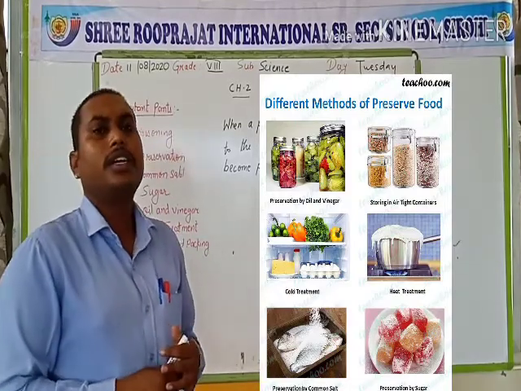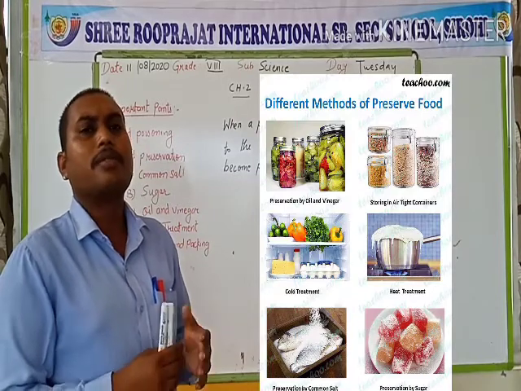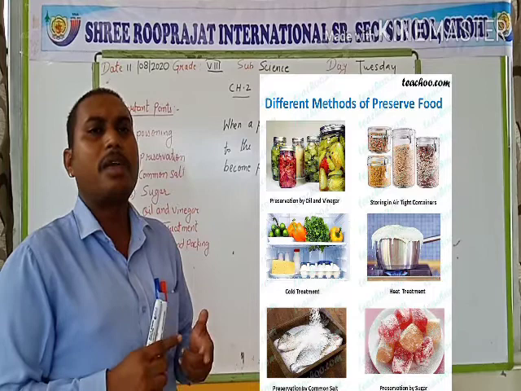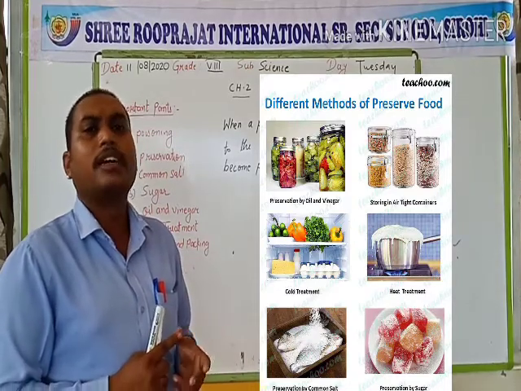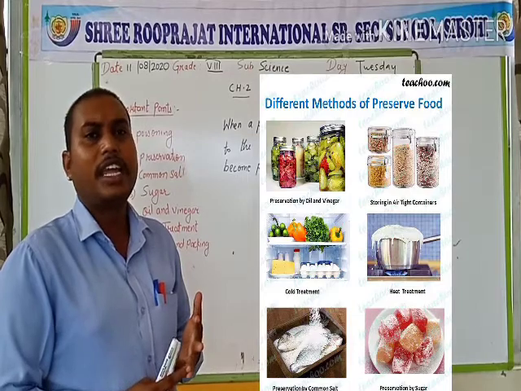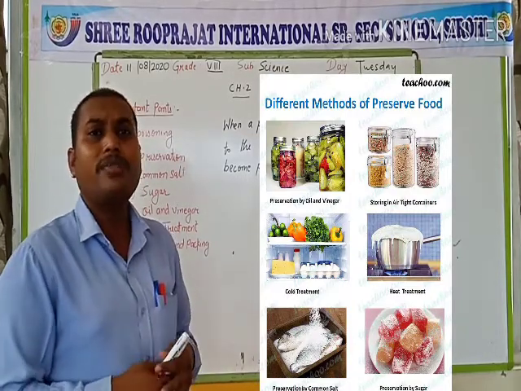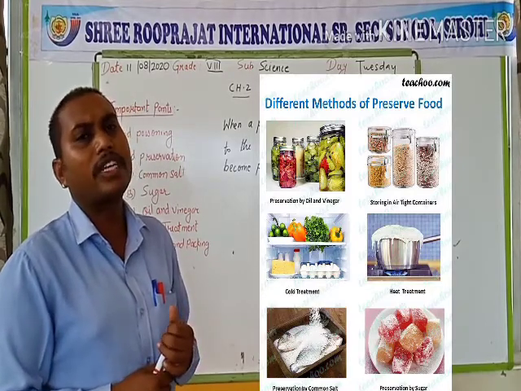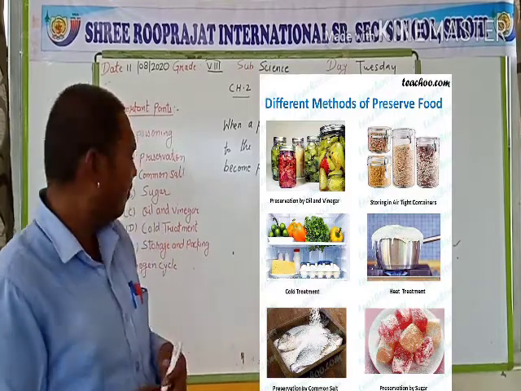In the case of some fruits and vegetables, we can preserve them by adding oil and vinegar, such as by making pickles of fruits such as raw mangoes, lemon, chilies, etc. Due to the vinegar, the microorganism cannot act on it and the food material can be preserved for a longer time.